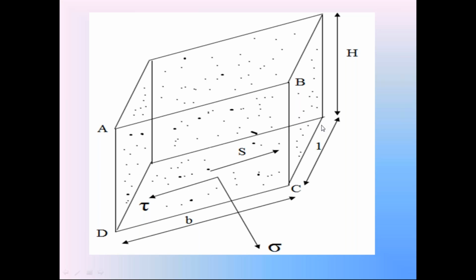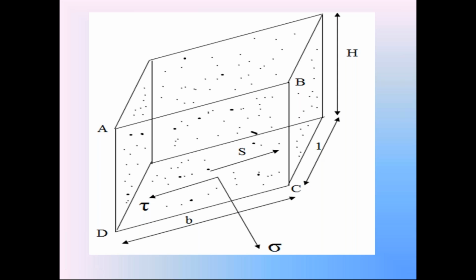Please check this. Can anybody tell what is the area of this bottom plane? Not the area of the prism, please, but the area of this bottom surface. What is that area? It is B into 1.